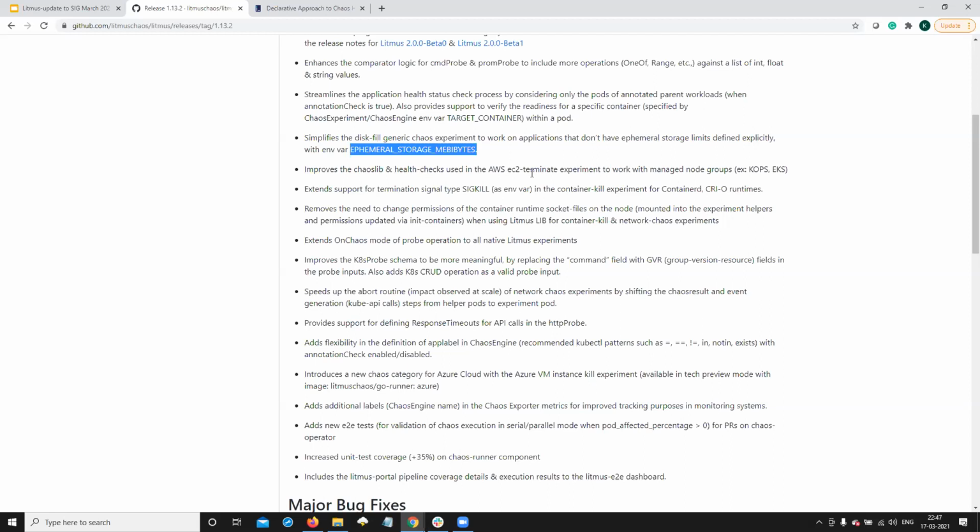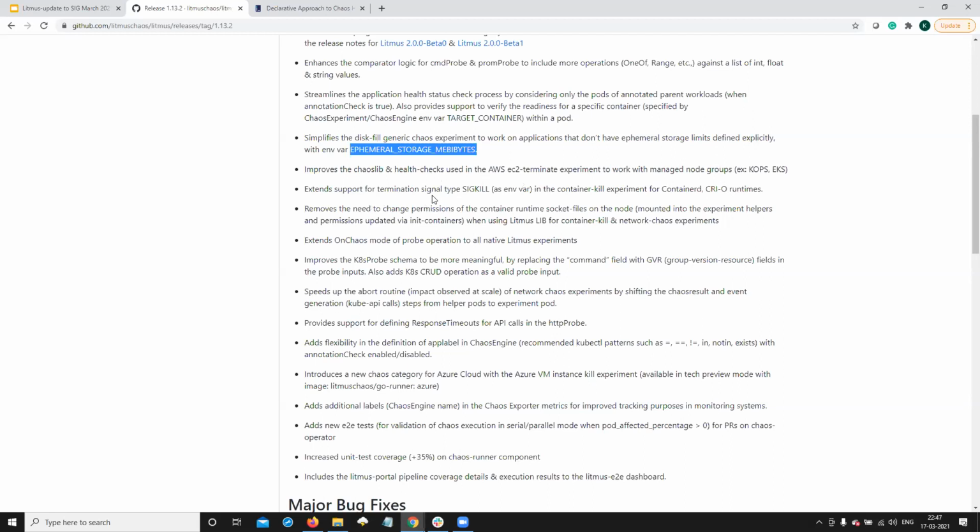There are different health checks for different kinds of instances, depending on whether it is part of a managed node group or not. There is an environment variable we can use to define whether this is so, whether it's part of a node group or not, and accordingly a different health check is going to be used, and it will go ahead and validate the experiment success.